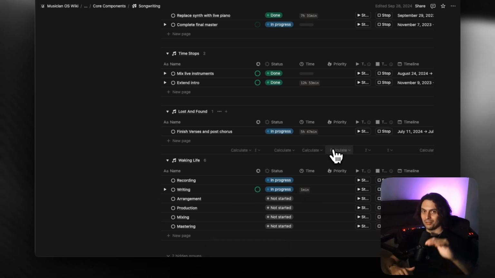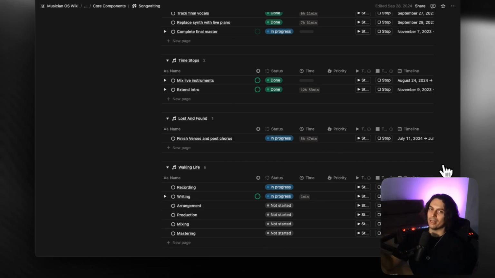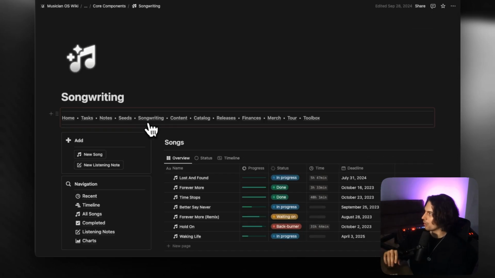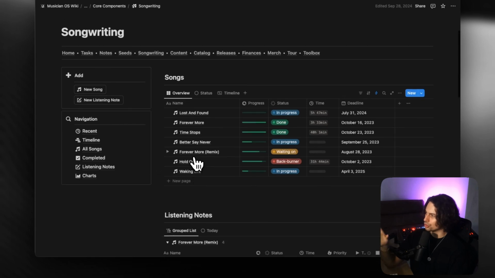I would say the objective is to get this down as much as possible, but hey, it's not about rushing, but it's also not about wasting time. So just make sure that you're not like on your phone, burning time, whatever. Great, that's the songwriting. It's a little bit of a nuanced template, but it's a super important one, especially if you're in a band, especially if you're struggling to finish songs. This is a very good template to use to make sure that you're staying on track.